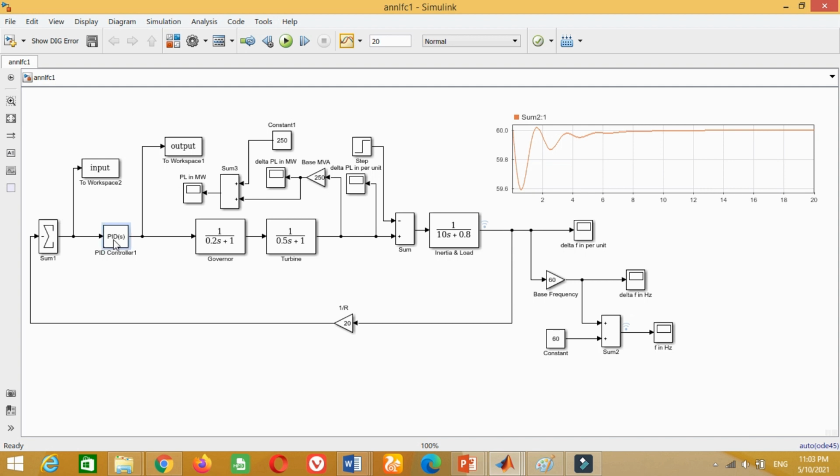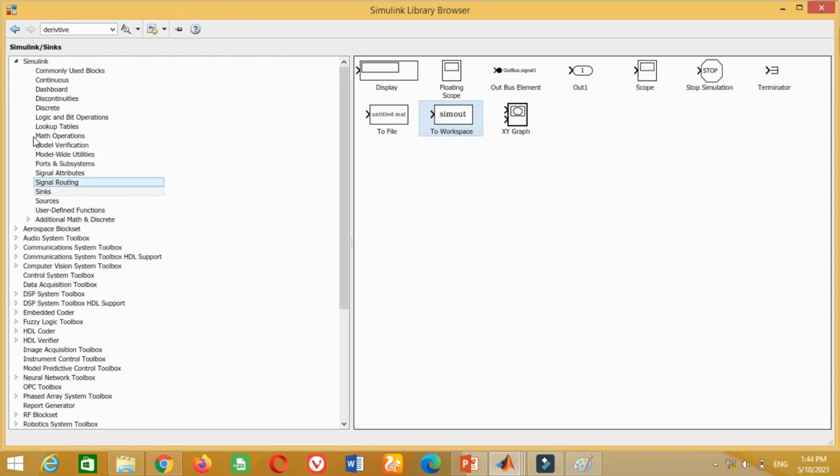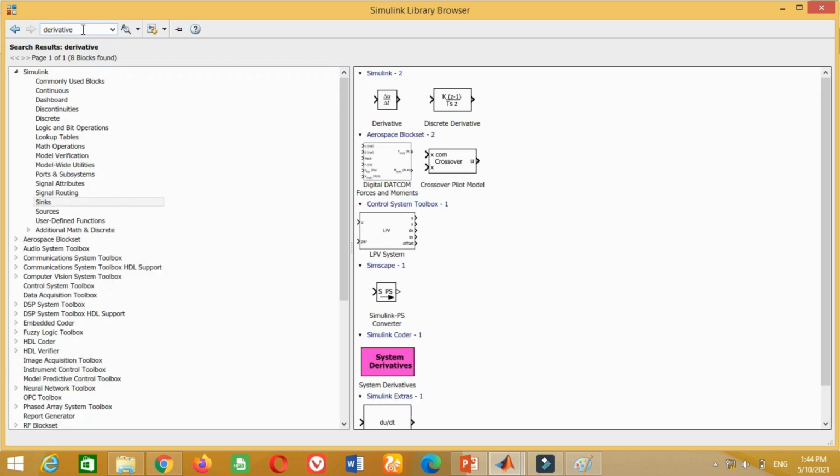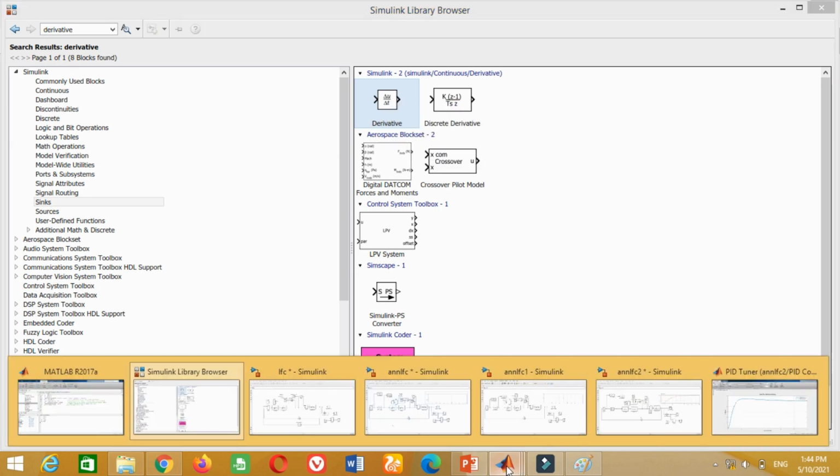Friends, in some research papers, the authors used a derivative function to take the derivative of the input signal going towards the PID controller. In this case, the input for the ANN training will consist of two signals, making it more convenient for the ANN to obtain successful training. Let's try this option. To do this, just go to the Simulink library, search for the derivative term, take this derivative block from here and bring it into the model.